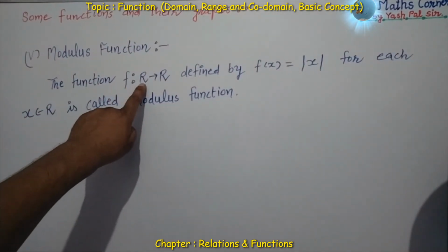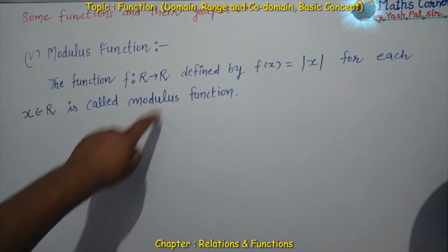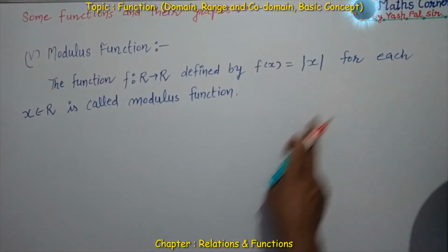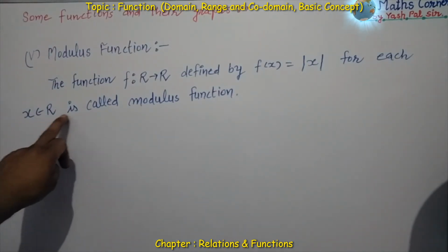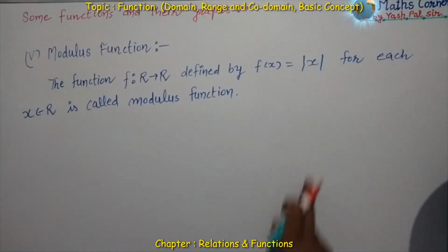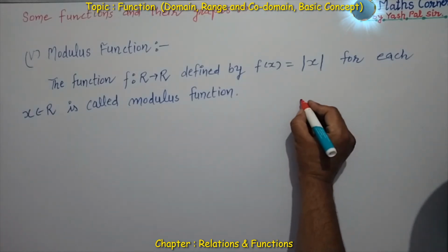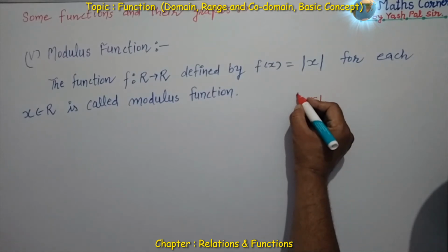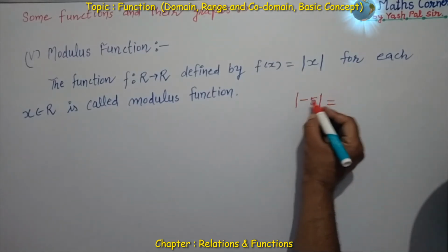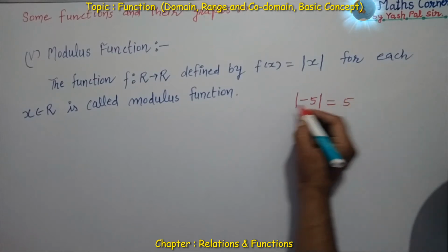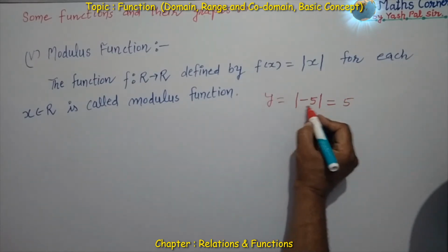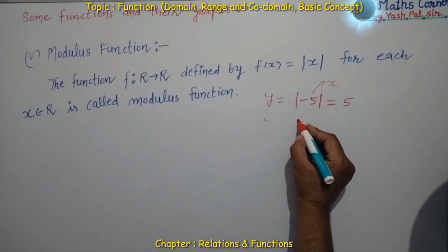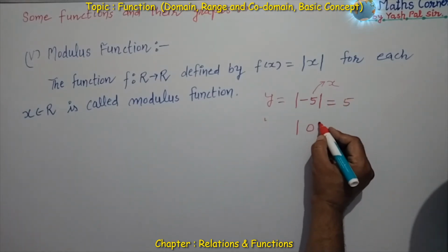Now next is modulus function. The function f from the set of all real numbers to the set of all real numbers defined by f of x is equal to modulus of x for each x belonging to the real numbers is called the modulus function. So modulus of x means, if we write minus 5, which is a real number, and put the modulus sign, then this becomes plus 5. f of x means y.